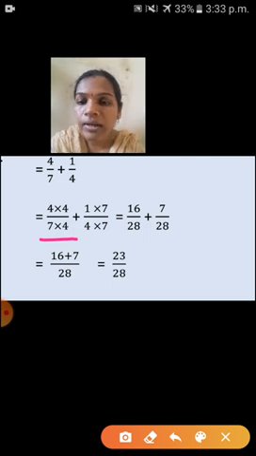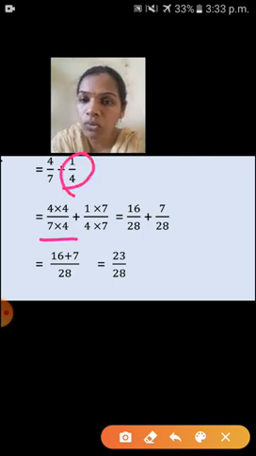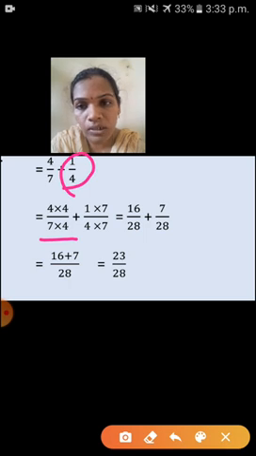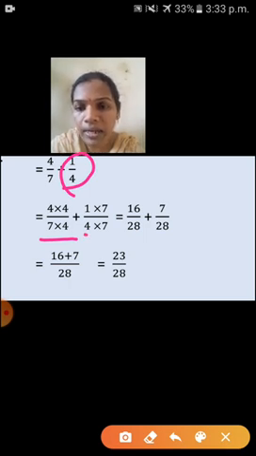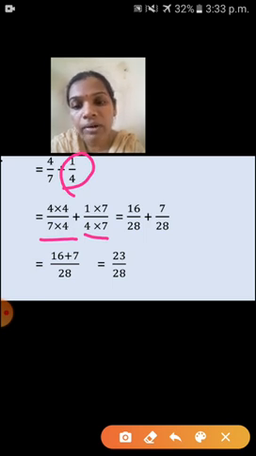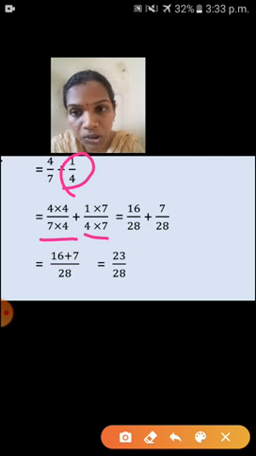Understood this one? Next fraction you have to see, 1/4. So 4 into 7, 4 sevens are 28. So the numerator also you have to multiply with 7. So 1 into 7 over 4 into 7. Understood, children? Yes.